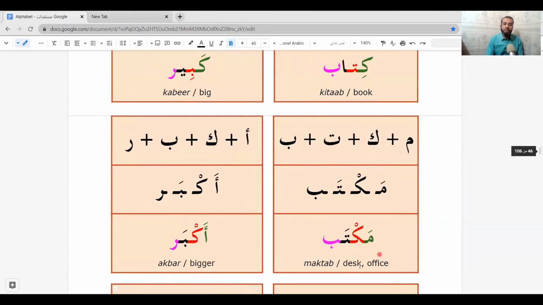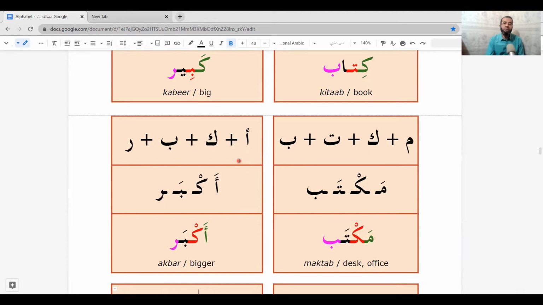The next word is desk or office. Mim plus kaf, then ta, then ba. Mim has fatha, ma, then kaf has sukun, so we say mak. Then the ta has fatha, ta, then b. Maktab, maktab.